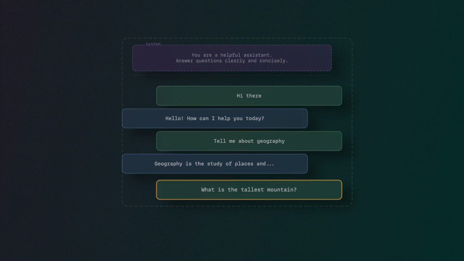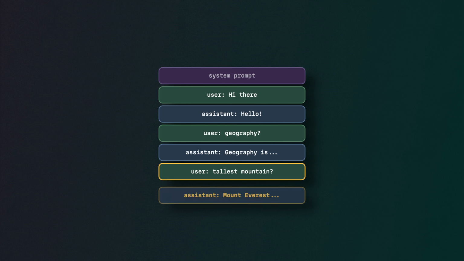So the model has zero memory between requests. The conversation history is the actual memory of that conversation, and that's what feeds into the autoregressive loop. So with that in mind, your prompt in the history and everything that's gone into your current conversation has to fit into a specific token limit known as the context window.